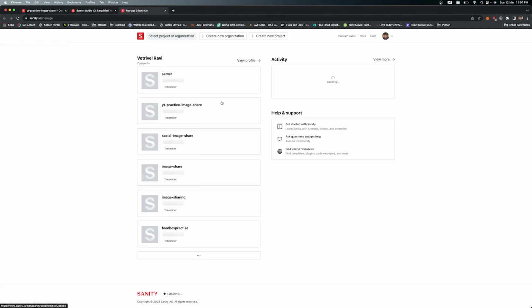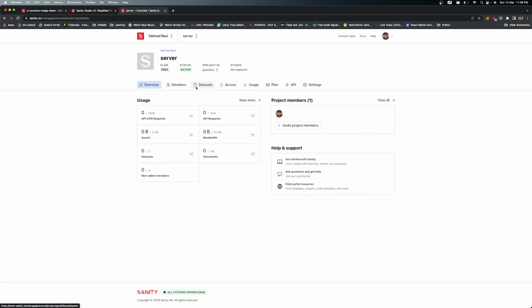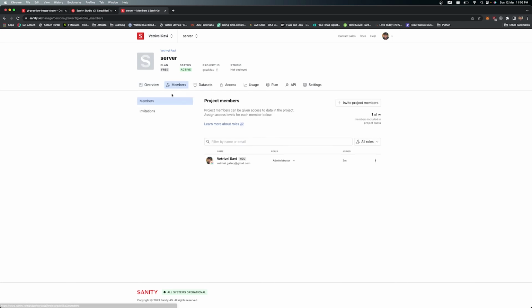All right, so that will take us to our Sanity dashboard where you can manage all your projects over here. So we have a project over here, and it's showing the project name as server. Okay, that's the project name that we created, and this is the project we're going to work on. So click it. Okay, so here you can see all the members. Currently it's using only my email or profile over here. So initially, if you're launching this project for the first time, it's asking you to sign in. You can use your Gmail or email or any other authentication provider they are providing.